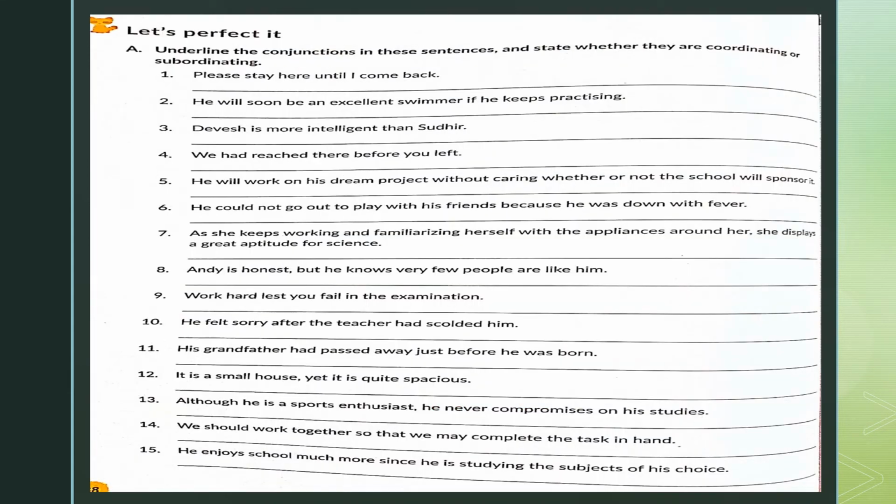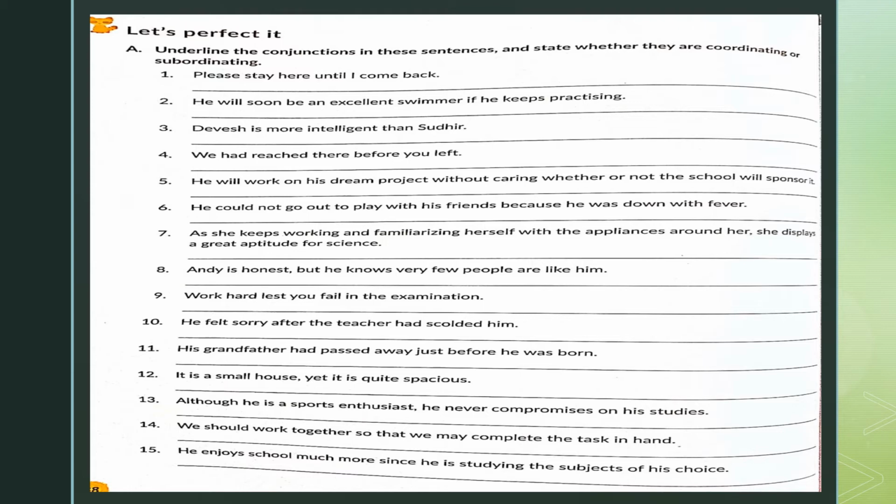Come to exercise A of Let's Perfect It. Underline the conjunctions in these sentences and state whether they are coordinating or subordinating. So you're going to underline in the textbook itself, and in the blank provided here you will be writing what kind of conjunction it is. See the first one. Please stay here until I come back. Until is the conjunction and it is a subordinating conjunction because the first, or the subordinate clause, is dependent on the main clause.